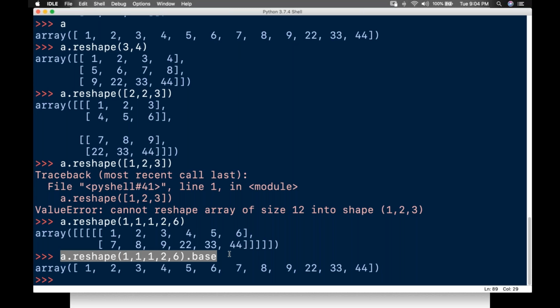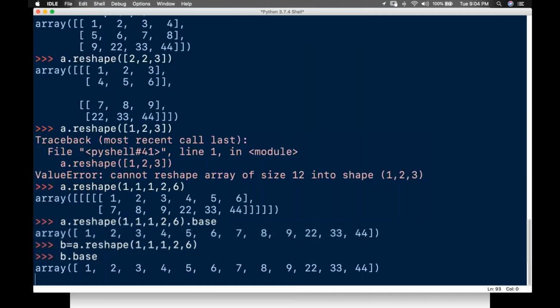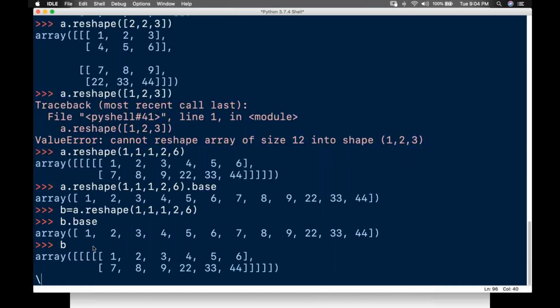This method is using the original array itself, but it is returning something else. For example, I'll copy like this and write b equals to the reshape. Now if I write b dot base, it is using the original array.